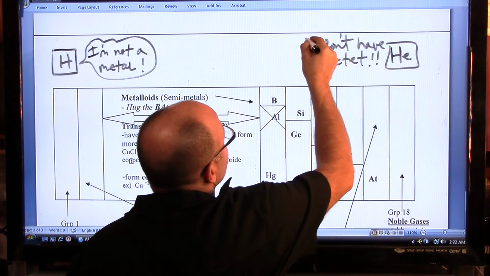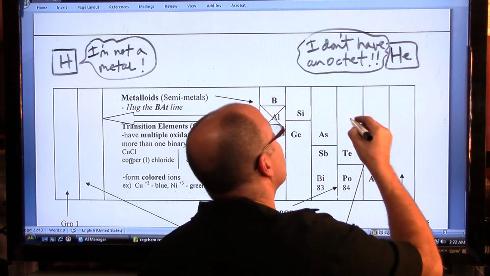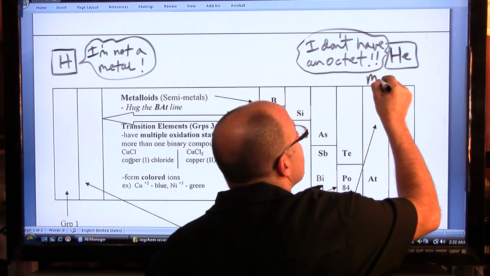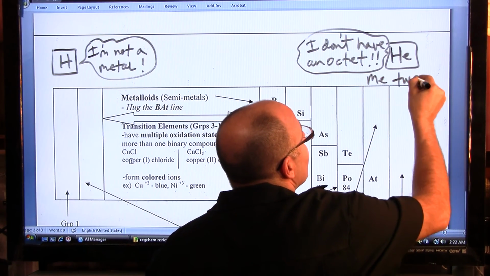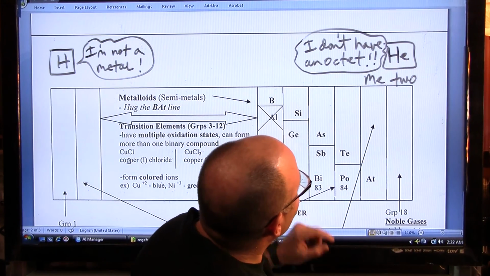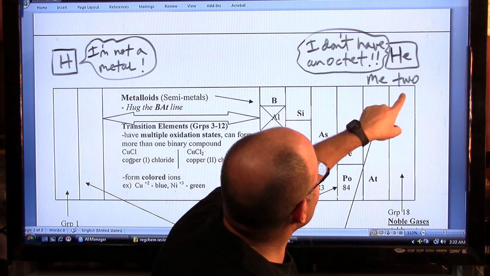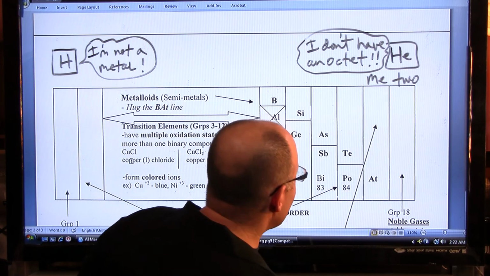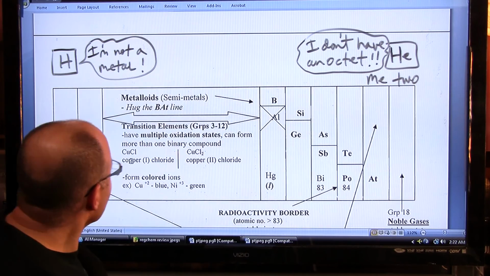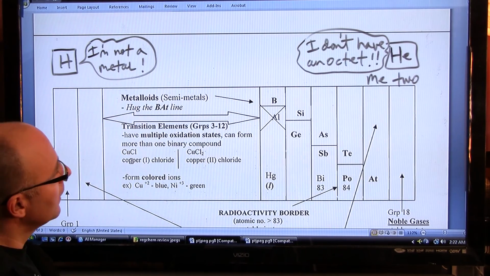All right? Or, another way of saying it is, you could say, me too, as one of my students once suggested. And that's really a play on words, because he's saying, I'm also a noble gas, but me too, I have a doublet, not an octet.